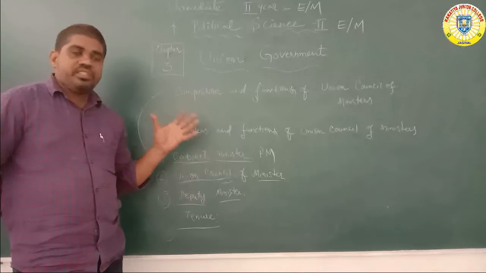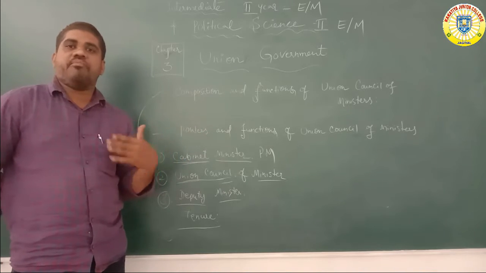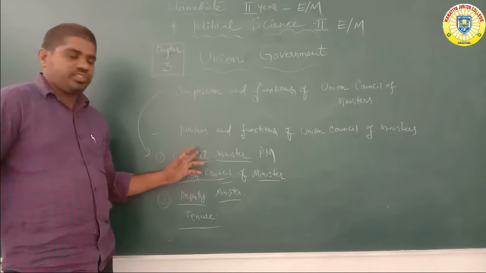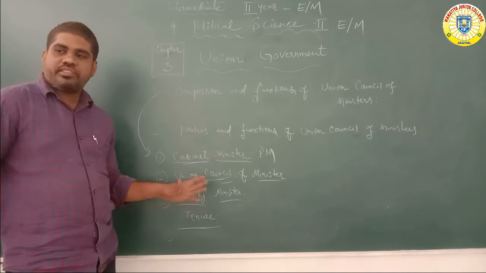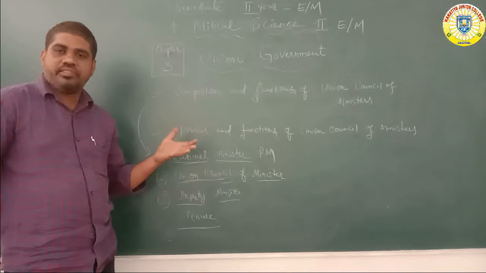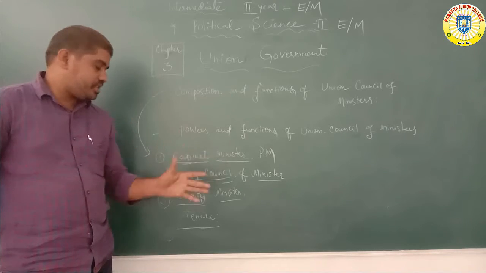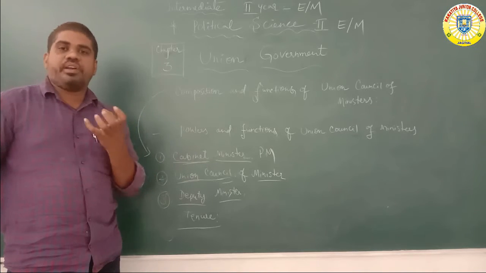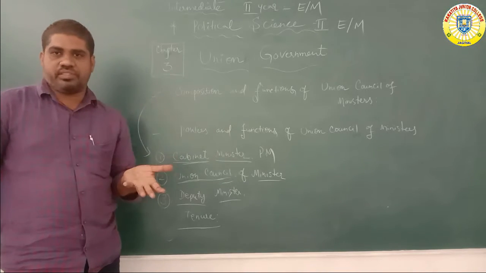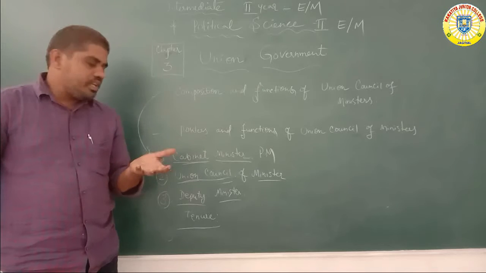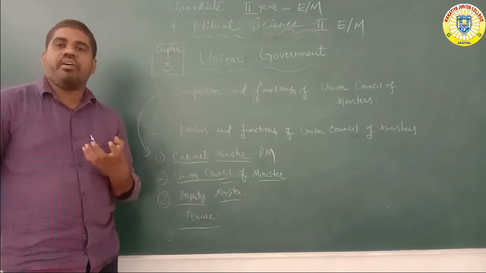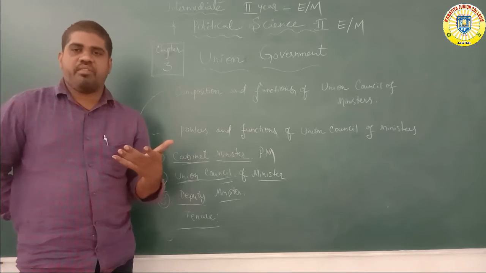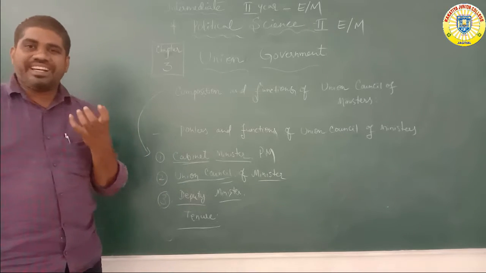So this is the composition and function. What is the main composition? The composition mainly consists of the cabinet minister, the council of minister, the union cabinet, and the deputy minister. The deputy minister is also the head under the whole of the ministers. The ministers are given some power under the constitution. The power is that of a strong nation.